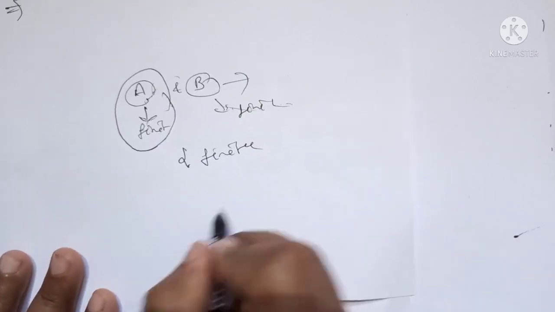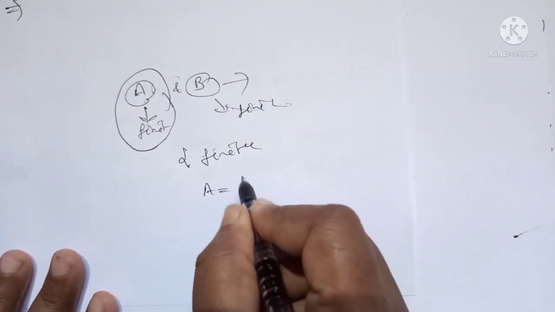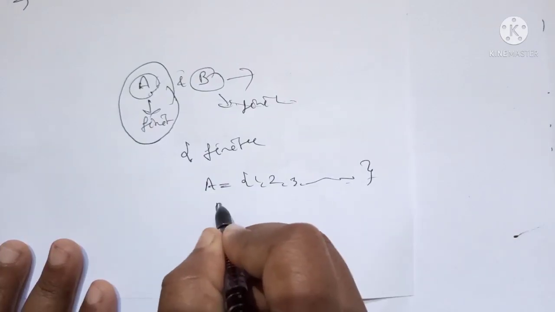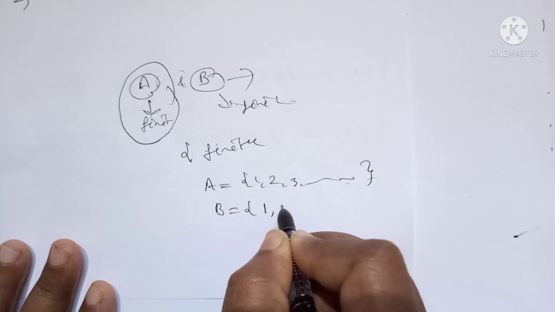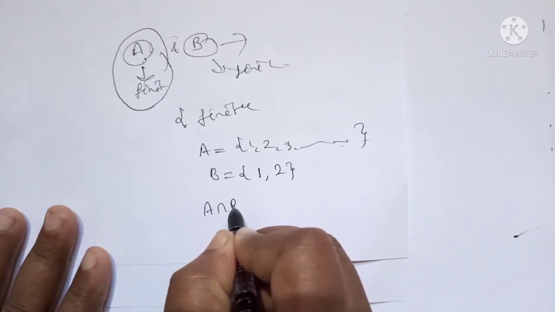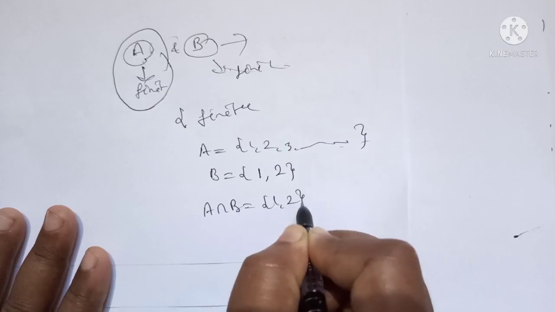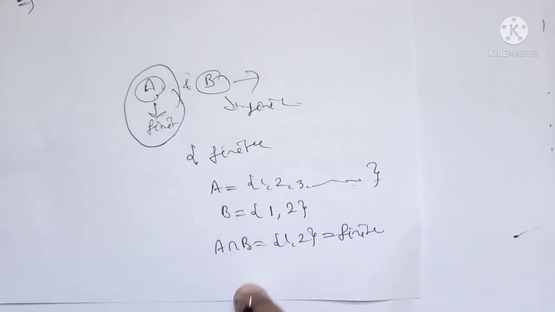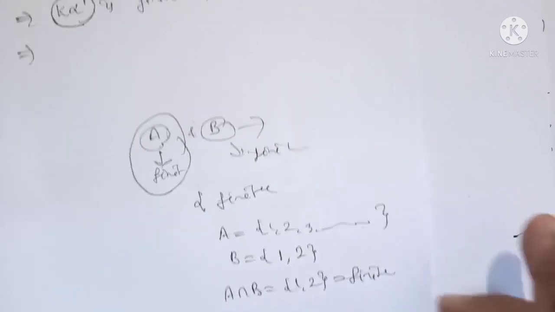For example, A is equal to 1, 2, 3 and so on, which is infinite. B is finite, for example 1, 2. Then the intersection of A and B is 1, 2, which is finite. So the intersection of a finite set with any infinite or finite set will always be finite.